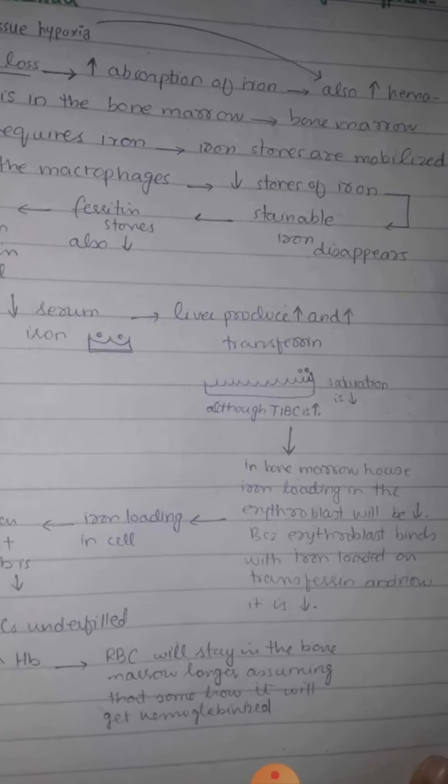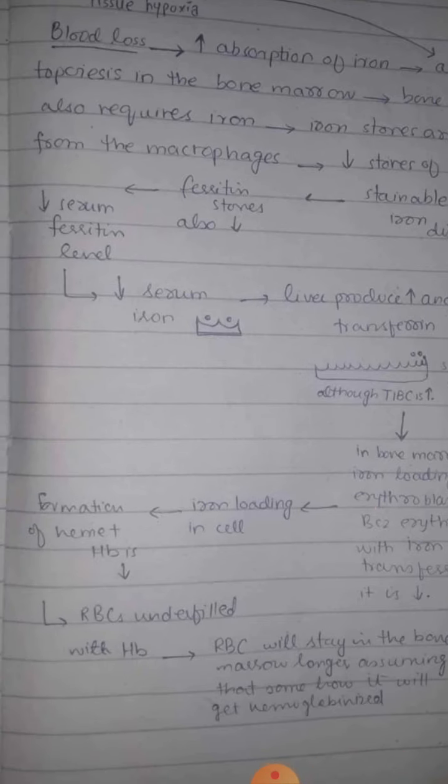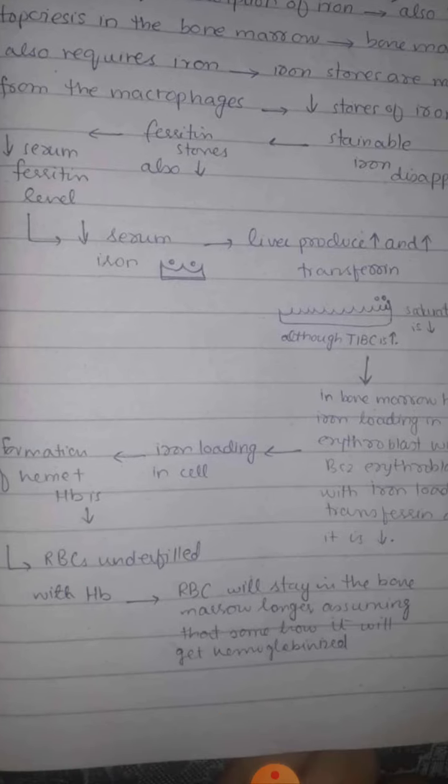Moreover, in the bone marrow, red blood cells are not having proper iron, so there is also decreased iron loading in the red blood cells, and there is decrease in the formation of hemoglobin in the red blood cells. So red blood cells are not properly filled and they are underfilled. So we can say that these red blood cells are hypochromic.